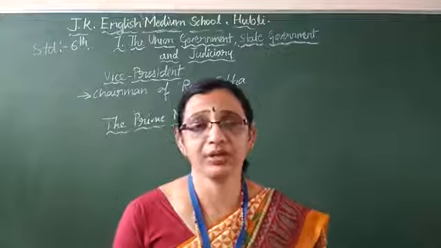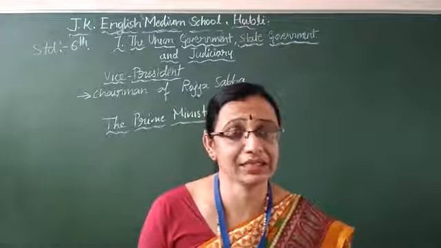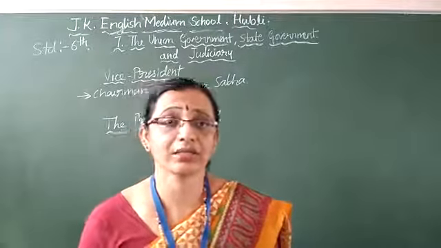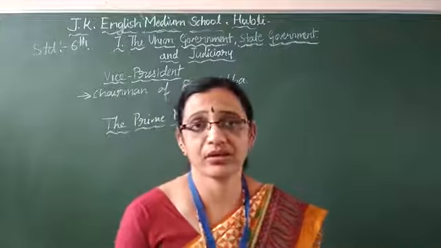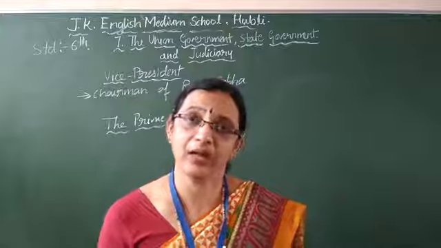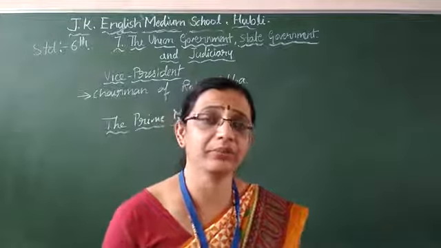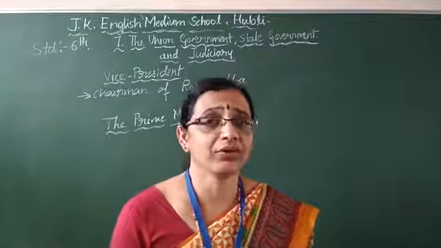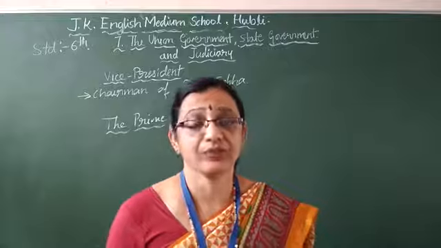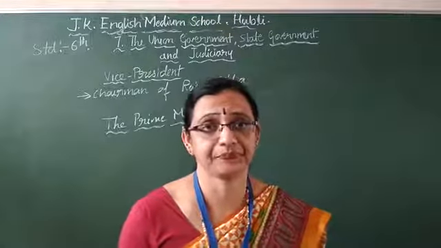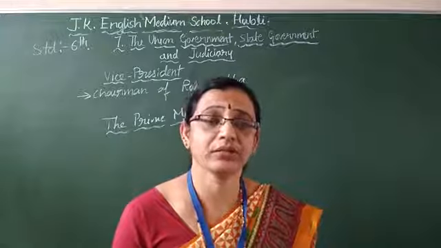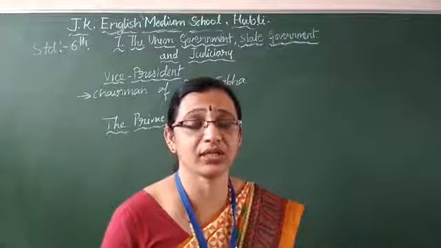See children, every 5 years we are having the elections. In the election, a number of political parties will contest. BJP is there, Congress is there, JDS is there, Aam Aadmi Party is there. Like that, a number of political parties are there. Everyone will contest in the election. The party which gets more votes, the one getting the more number of votes, is called the majority party.